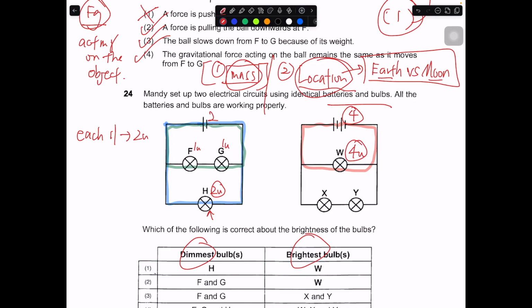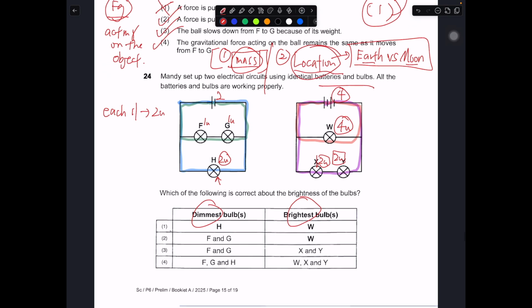So X and Y, right? Let's put it this way. This color is a bit off, maybe I put it in green. This purple color. Over here, the purple color, can you see that X and Y are connected in series and are using the electricity from 2 batteries? So each bulb will get 2 units of power. X and Y will get 2 units of power. So now you have all the numbers. It's easy for you to compare. 1, 2, and 4.